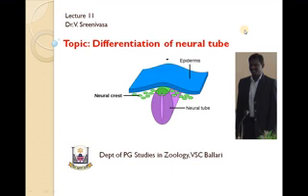The glial cells continue to divide and multiply, and they carry out many important functions for the brain, including insulating the neurons or nerve cells with myelin sheath, and multiplication of nerve cells during development. Friends, let us see how the differentiation of the neural tube occurs during the process of development.